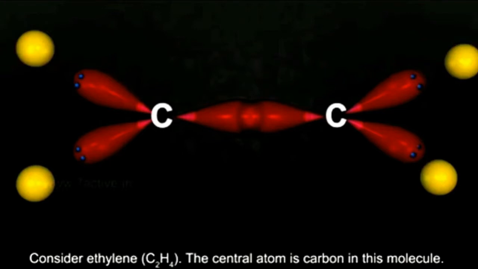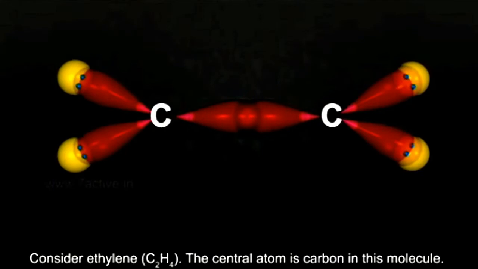Now, the half-filled 1s orbitals of four hydrogen atoms overlap with the sp2 hybrid orbitals of the carbon atoms to form four C-H sigma bonds. All these bonds are in the same plane with bond angle 120 degrees. The bond length between carbon and carbon is 1.34 angstroms.